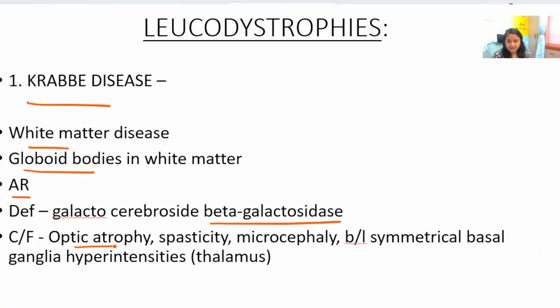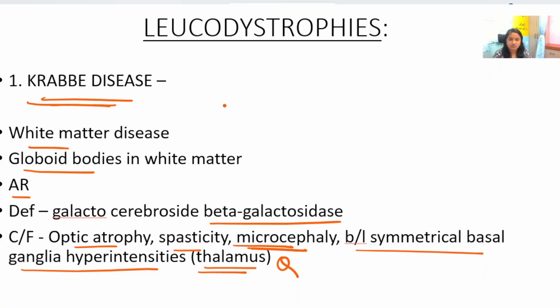Clinical features are optic atrophy, spasticity, microcephaly, and bilateral symmetrical hyperintensities in the basal ganglia and thalamus. Now this is important. Most IEMs, when you get them as a case scenario, there will be some clue in the question which is specific to that particular disorder. So hyperintensities in the basal ganglia and thalamus predominantly, along with the other features that it is a white matter disorder, beta-galactosidase deficiency and microcephaly particularly, should all point towards Krabbe disease.